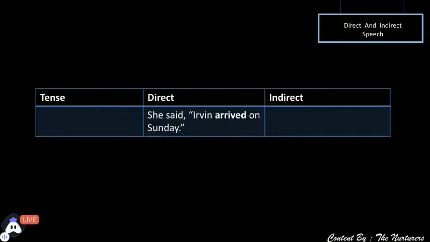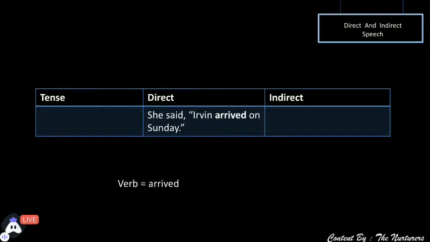Moving ahead to the next one. She said Irwin arrived on Sunday. So again, I would like to ask you all, what is the verb in this sentence? She said Irwin arrived on Sunday. Which is the verb in this sentence? Yes, it is arrived. Now, if I talk about the verb arrived, that means it is the second form of the verb. And the second form of the verb is which tense? See, the verb is arrived, perfect. And if we talk about the tense, it is simple past tense.